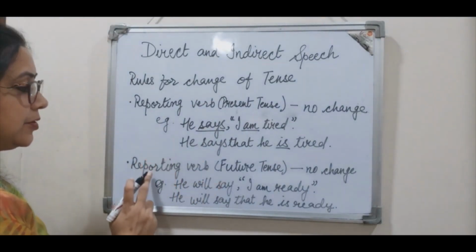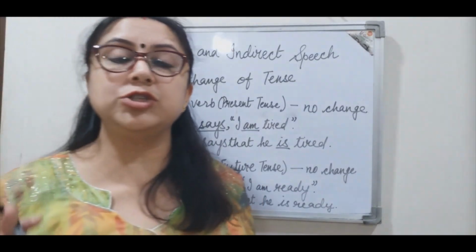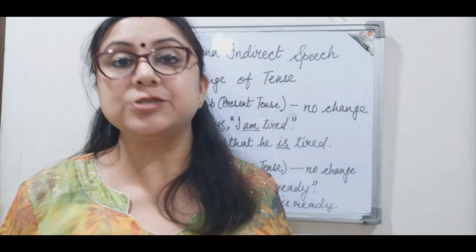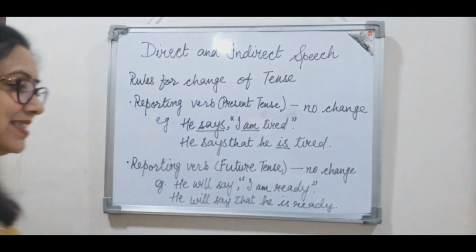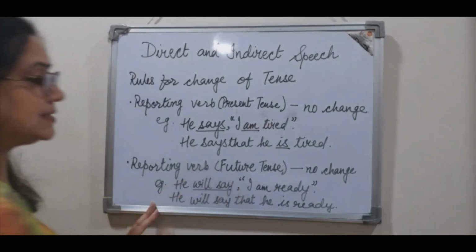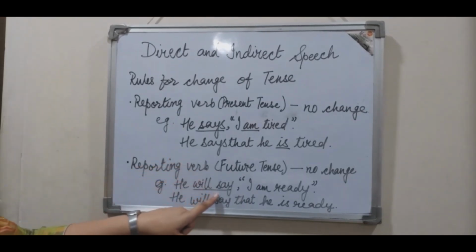Similarly, when the reporting verb is in future tense, again, no change of tense will take place when we change the sentence from direct speech to indirect speech. Let's again see the example. He will say. Now, will say is in future tense. So, the reporting verb is in future tense.